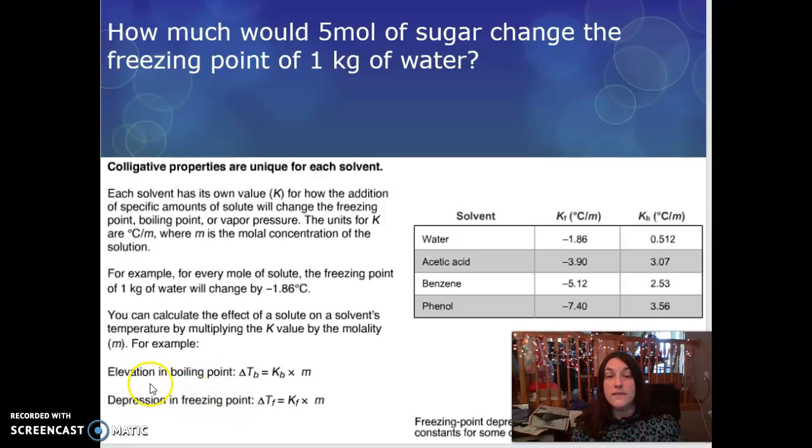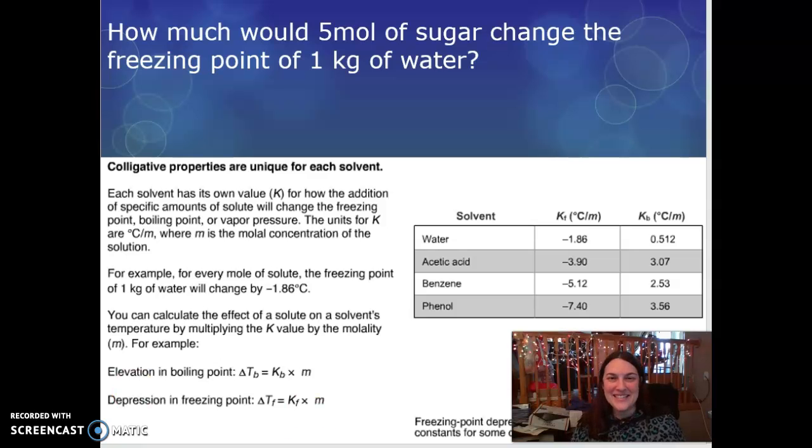All right, so for elevation in boiling point, we're going to use delta, which means change in our temperature of boiling, equals the K value for boiling times the molality. Or the depression in freezing point is delta, the change in the temperature of freezing. We find that by using the K value for freezing times the molality. And how do you find molality? You have a cheat sheet for that. So your cheat sheet for molality is the moles of solute, I'm totally checking my screen to make sure I say it right, divided by kilograms of solvent.